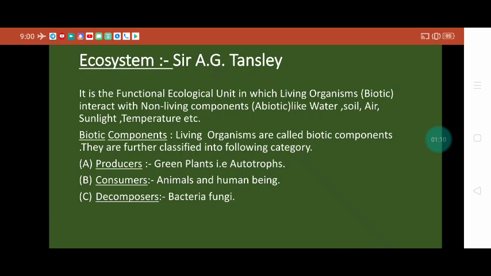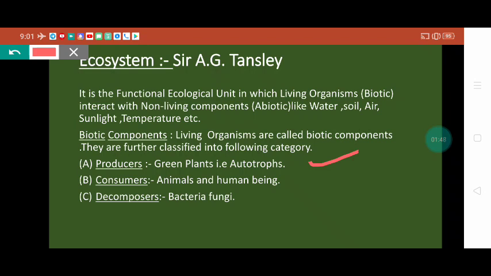Right now, as I am recording this presentation, the ecosystem is functional around me, and you can hear the voice of biotic factors right now. Now, the biotic component: all living organisms are called the biotic component, and we have classified it into three categories. First is the producer. Green plants are called autotrophs, or producers, because they perform photosynthesis and convert solar energy into organic form, which is for storage and for consumption of the next level.